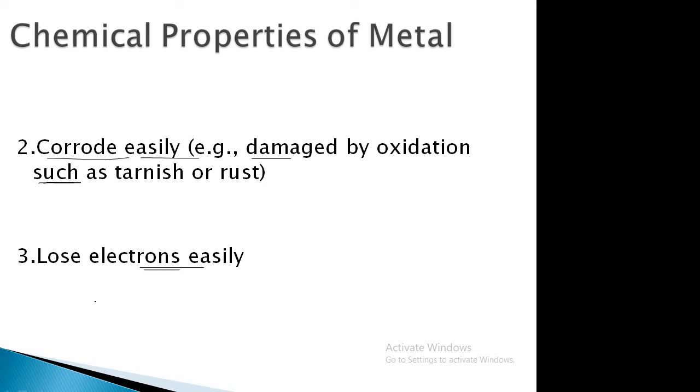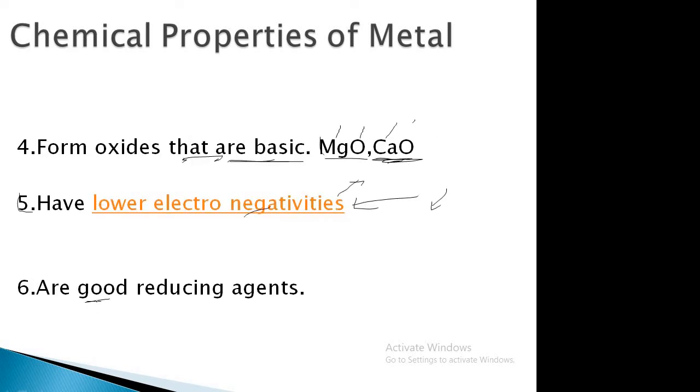Then they can lose electrons easily. The oxide of metals is basic in nature. They have lower electronegativities and they are good reducing agents.